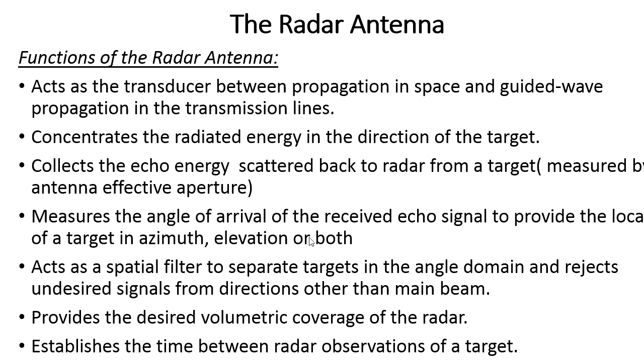Next, it is used as a spatial filter in order to separate the targets in the angle domain, and it also eliminates the unwanted signal present in the echo signal. So the antenna acts as a filter where it separates the echo signal from the unwanted signal present in the echo signal of the moving target.